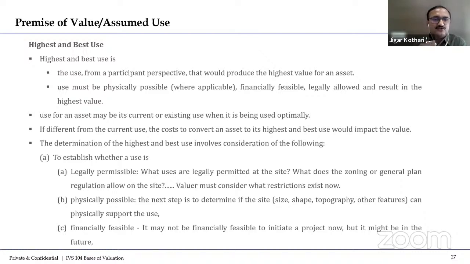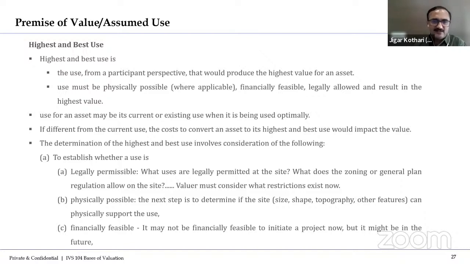That is the use for an asset; it may be its current or existing use when it is being used optimally. I explained the highest and best use may be the current or existing use or may be different. If different, then before taking it you need to think about its applicability, means the possibility to apply that alternate highest and best use. The determination of the highest and best use involves consideration of the following things.